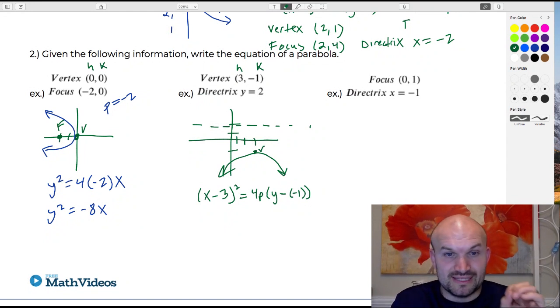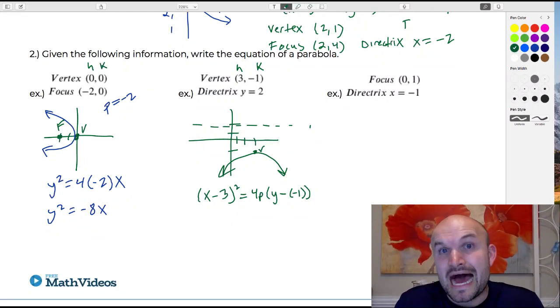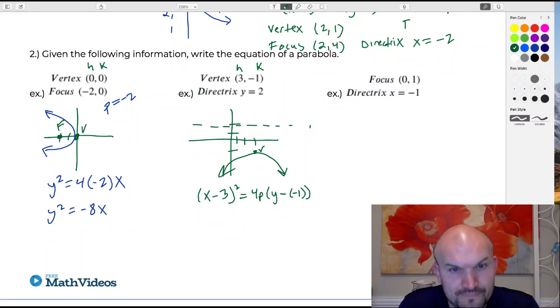Now, remember that the distance from the vertex to the directrix is opposite of p. So since we're going up, that's positive, right? Vertex to directrix is distance and direction. So that's, what is that, -1? Yeah. So that's going to be 1, 2, 3. So opposite of p is equal to a positive 3. That means p is equal to -3.